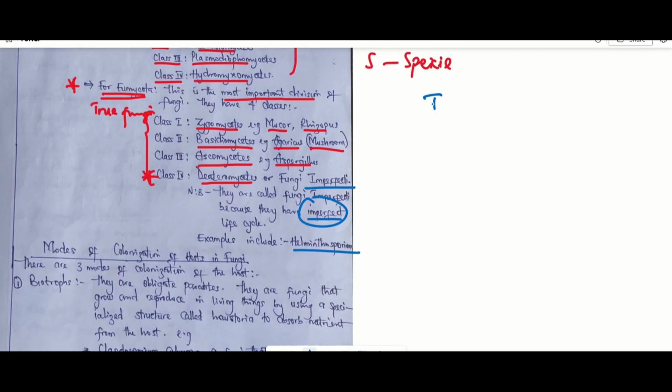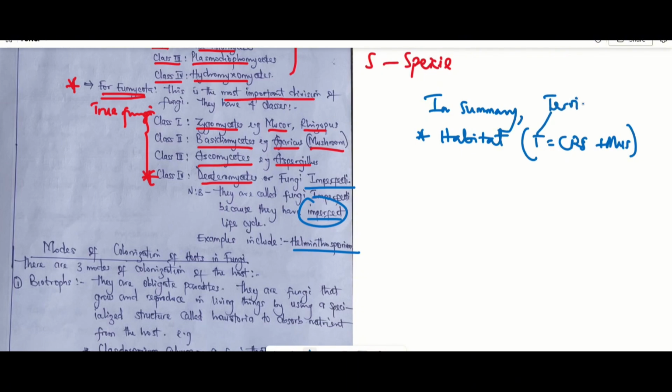Now, in summary, we've talked about the habitation or the habitat of lichen, and we said that the habitat of lichen has an acronym T, which is terrestrial, equals CRS plus MOS, where we have terricolous, corticolous, ramicolous, S stands for saxicolous, and M here stands for muscicolous, from musci. And the last one is foliicolous, which I couldn't get into the acronym.